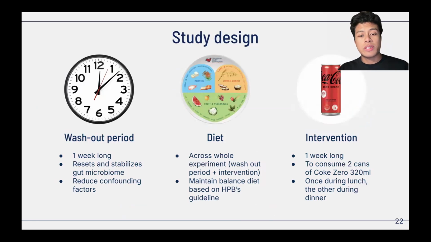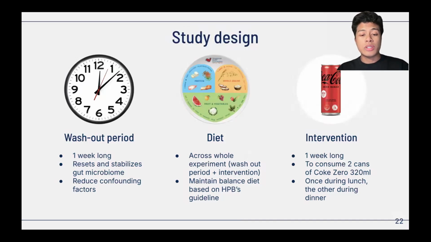The washout period's intended purpose is to reset and stabilize the gut's microbiome back to the basal level for all the participants. During this period, as well as the intervention period, a strict diet plan is followed where consumption of additional NNS such as sucralose and any supplementary pre- and probiotics are stopped. Participants also followed the Health Promotion Board's diet guideline, abiding by the macronutrients and fiber intake requirements to ensure that we reduce as many confounding factors as possible.